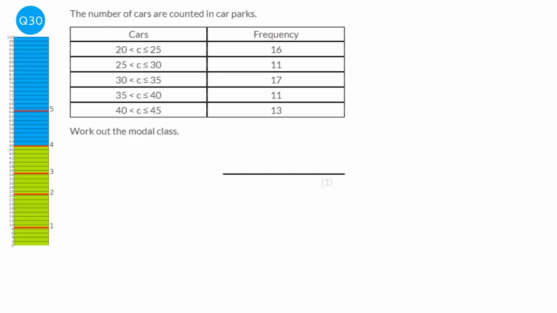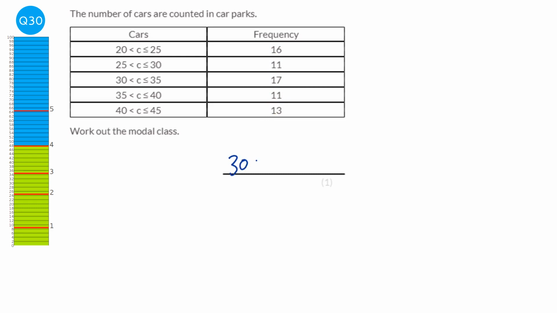The modal class is just the group that has the mode. Okay, the modal group. Class just means group. Now all these guys here are groups, so any of these could be the answer. To find the modal class or the modal group, we just look to see which one has the most numbers in it. Well, the first group has 16 in it, the next group has 11, the next group 17, the next group 11, and the last group, 13. Which of those is the most? Well, 17. So the group that has the most is this 30